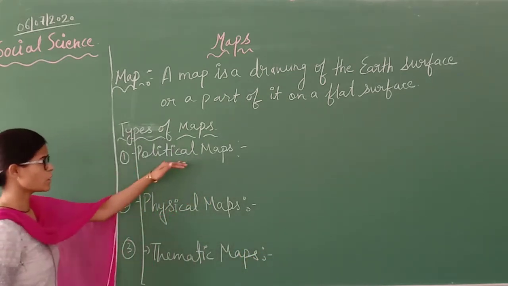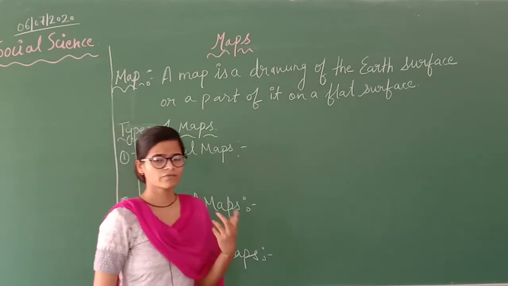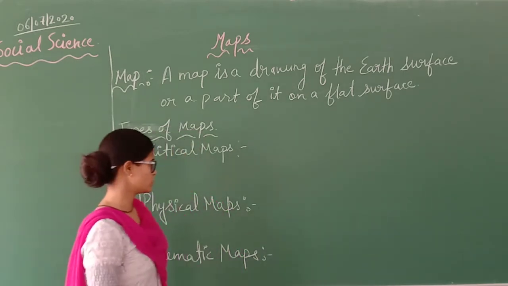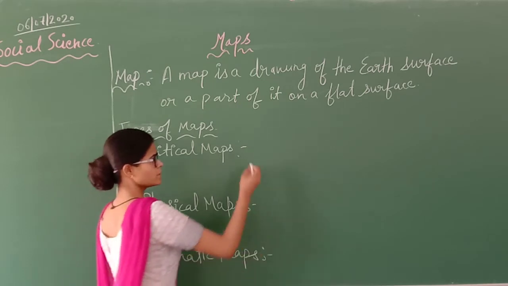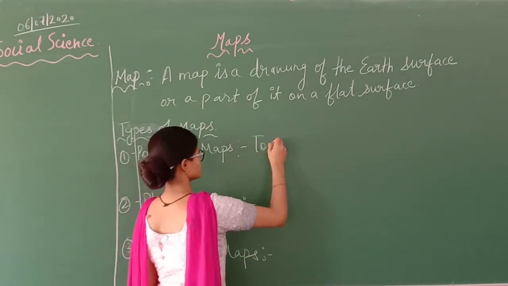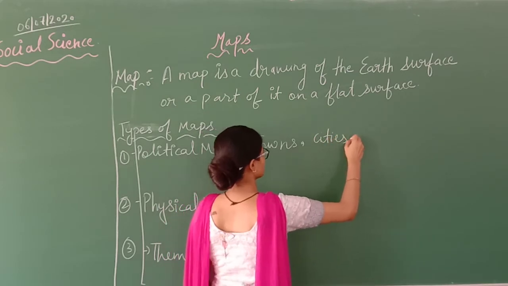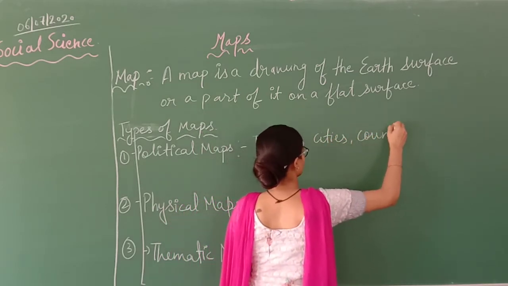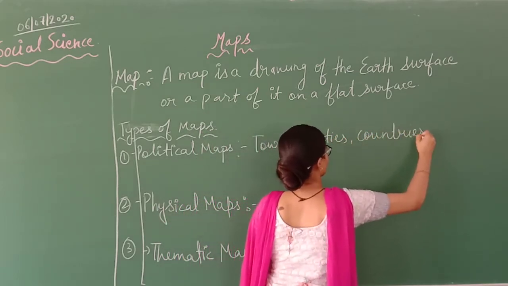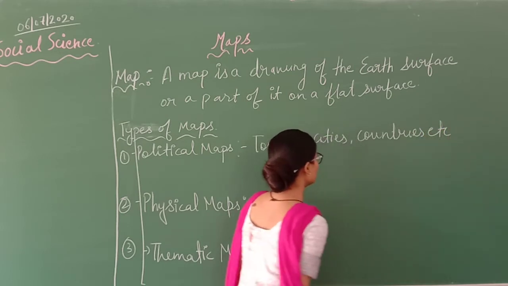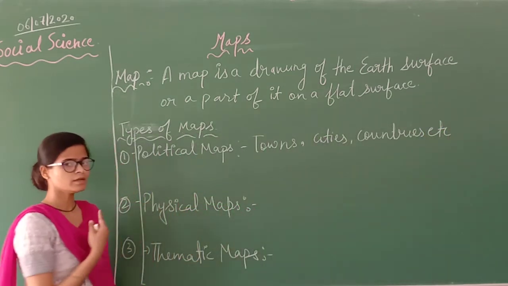So in political map, what will it include? In political map, all the towns, cities, countries, etc. will come under political map.